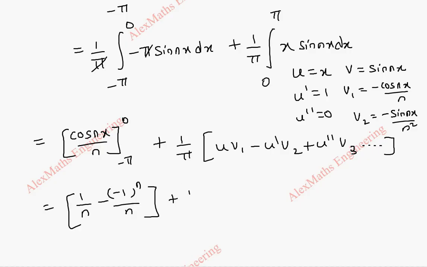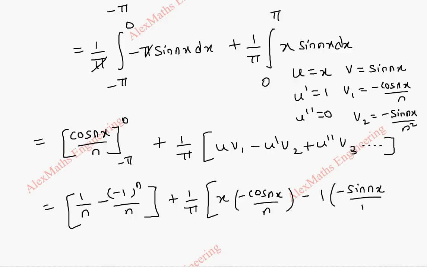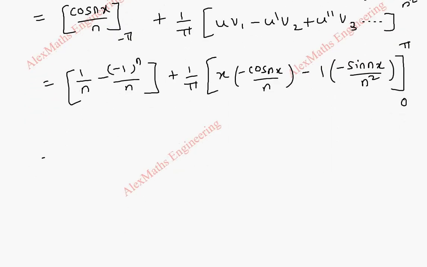And here it is 1 by pi. Let's put all the terms. This is x. v1 is minus cos nx by n, minus u dash is 1, v2 is minus sin nx by n square. And our limit is from 0 to pi. Now first term, this is 1 minus of minus 1 whole power n by n.